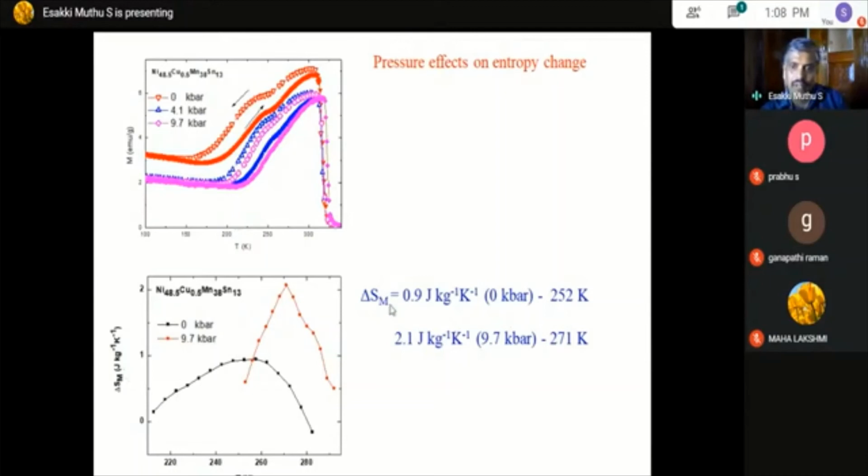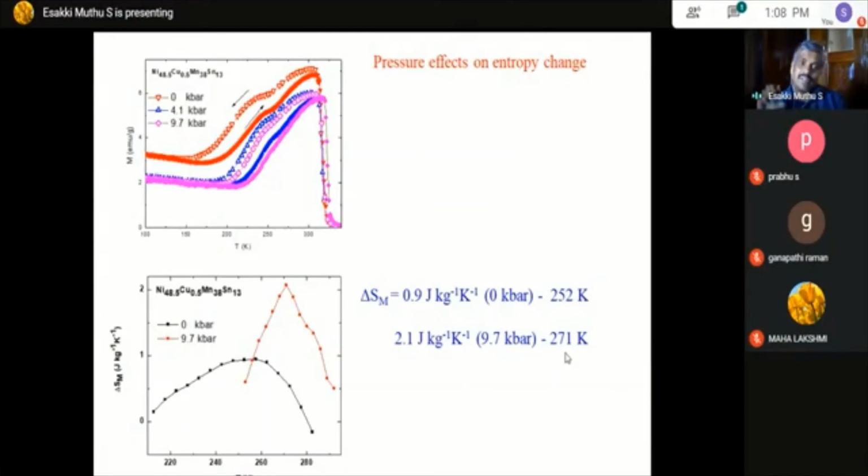So that's why there is a lesser value of delta Sm for 0 kilobar for the nickel copper Mn tin, and when you apply a pressure of around 9.7 kilobar, there is an increase in the delta Sm value. At the same time, there is an increase in temperature.